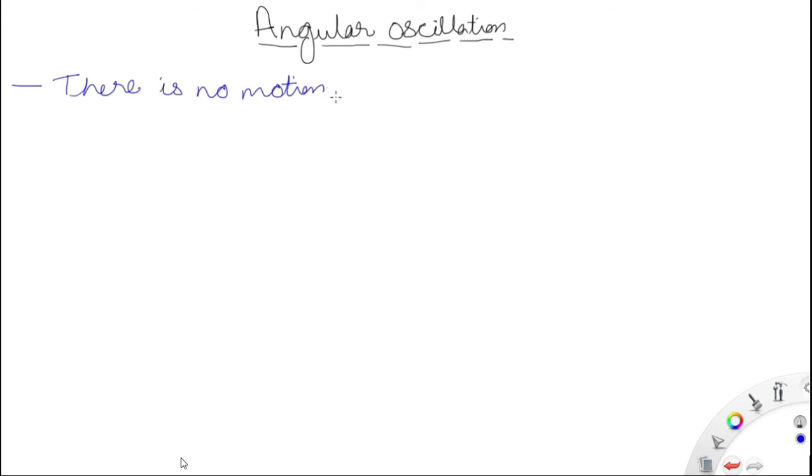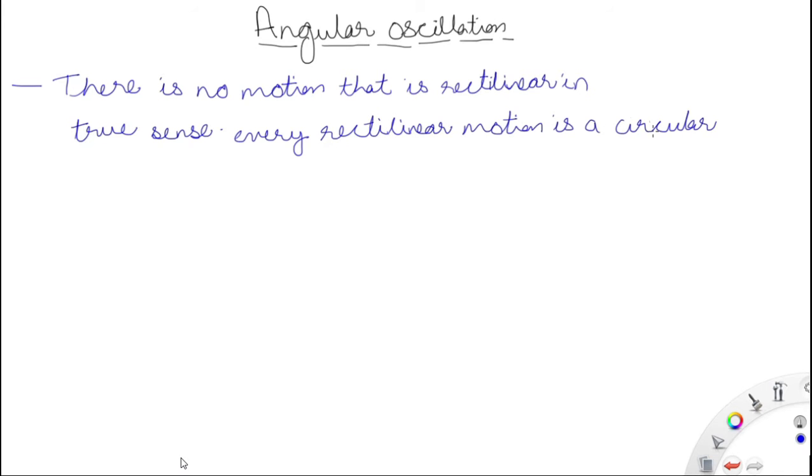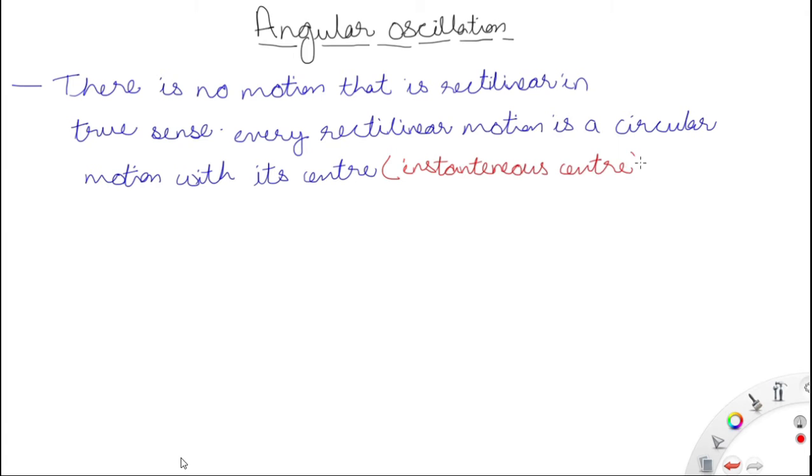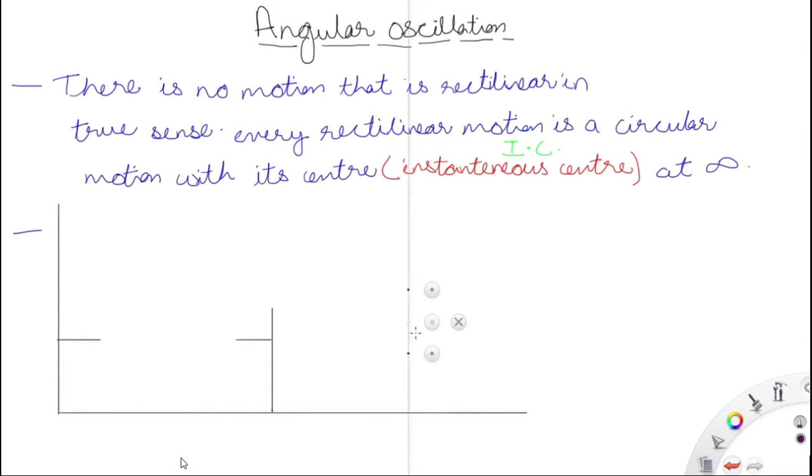So till now we have studied linear oscillation. Now we will study angular oscillation. But before we start angular oscillation, we have studied linear oscillation. But we should know that there is no motion that is of the rectilinear type, means of linear type,